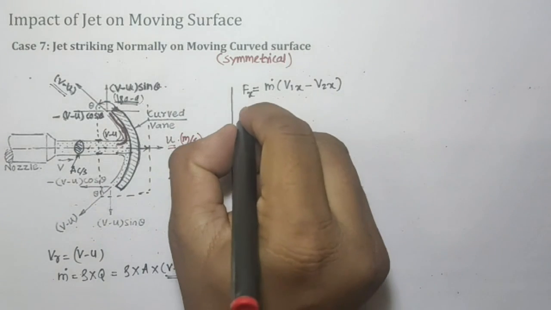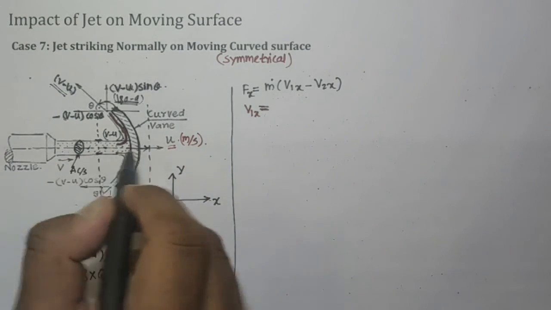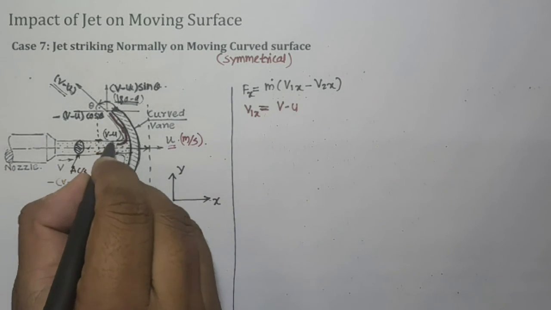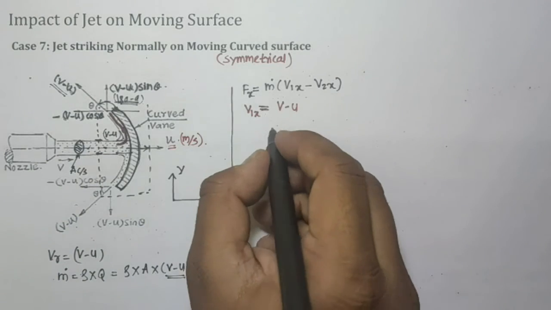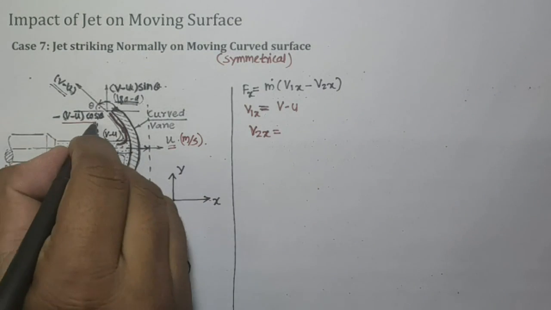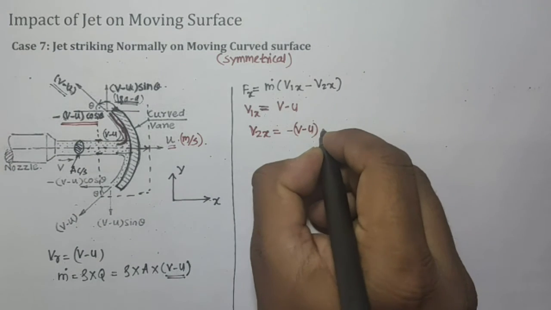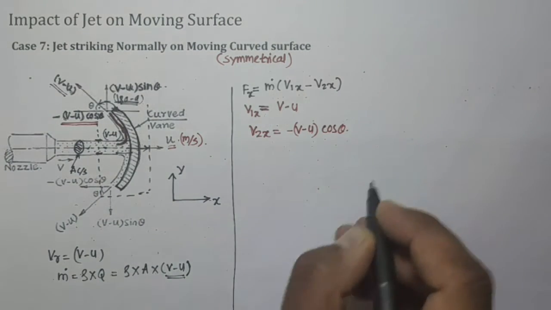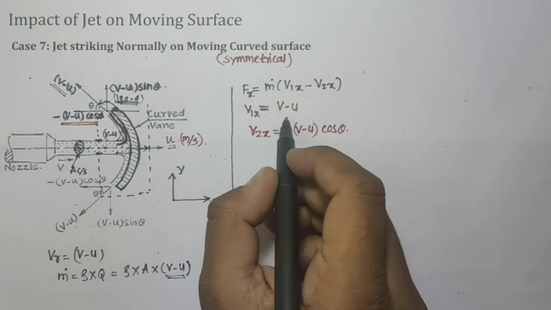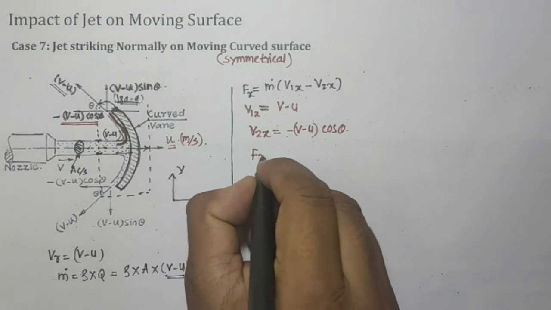So v1x is nothing but v minus u, the velocity before striking the plate, and v2x, along the x direction, is minus (v minus u) cos theta as a component. So we can put these values in this equation.